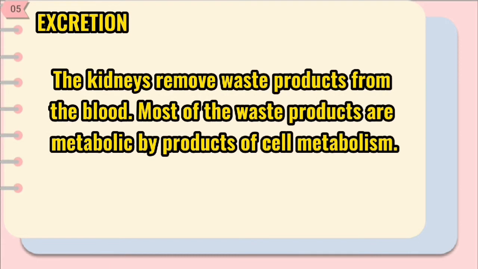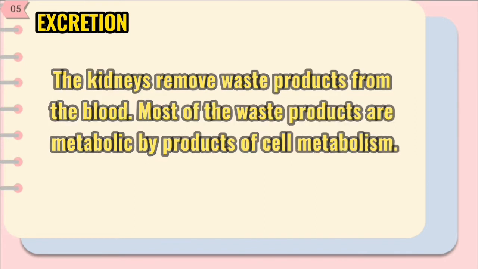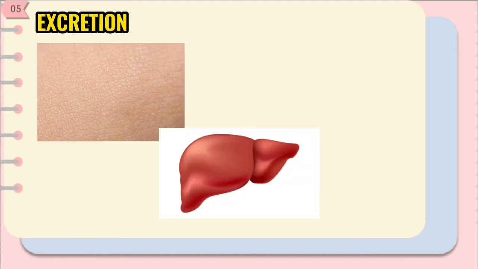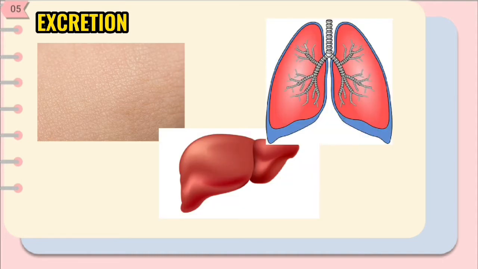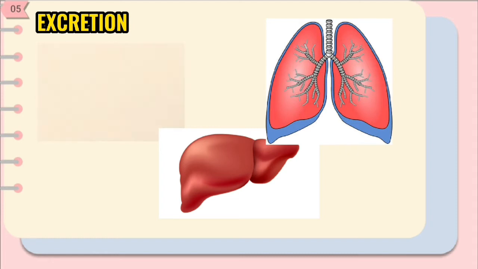Excretion. The kidneys remove waste products from the blood. Most of the waste products are metabolic byproducts of cell metabolism. Other waste products are substances absorbed from the intestine. Many waste products are toxic. Organs such as the skin, liver, lungs, and intestines eliminate some of these waste products. However, if the kidneys fail to function, these organs cannot remove sufficient waste to maintain homeostasis.